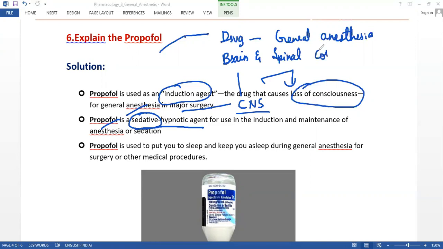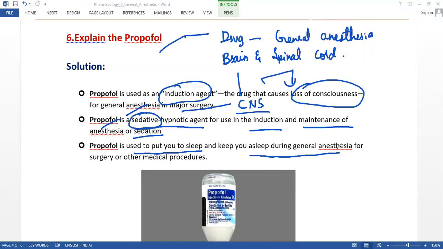Spinal cord. Yeah, and the same thing here. There will be the induction and the maintenance of the anesthesia or the sedation. How it is used is very simple. It is used to put you to sleep, into an unconscious state, and keep you asleep during the general anesthesia for the surgery and other medical procedures.